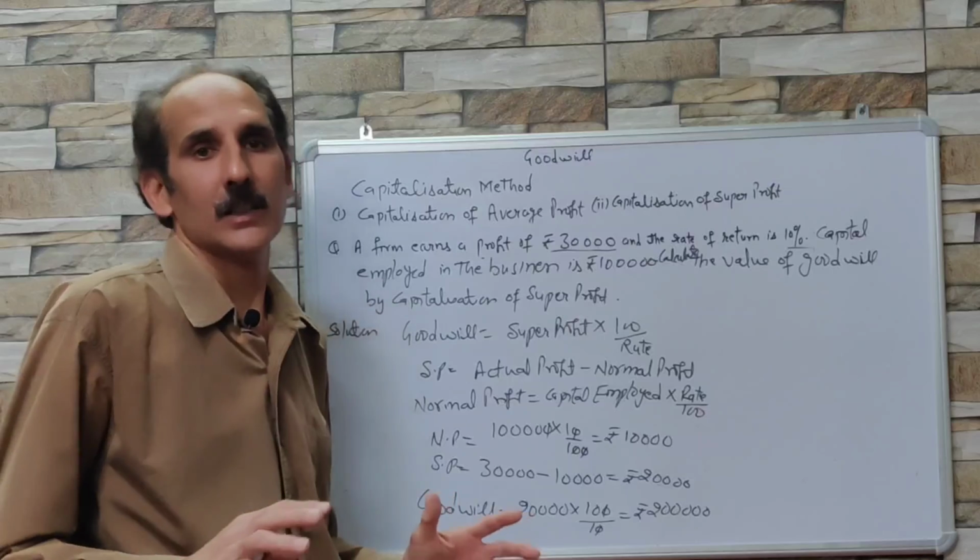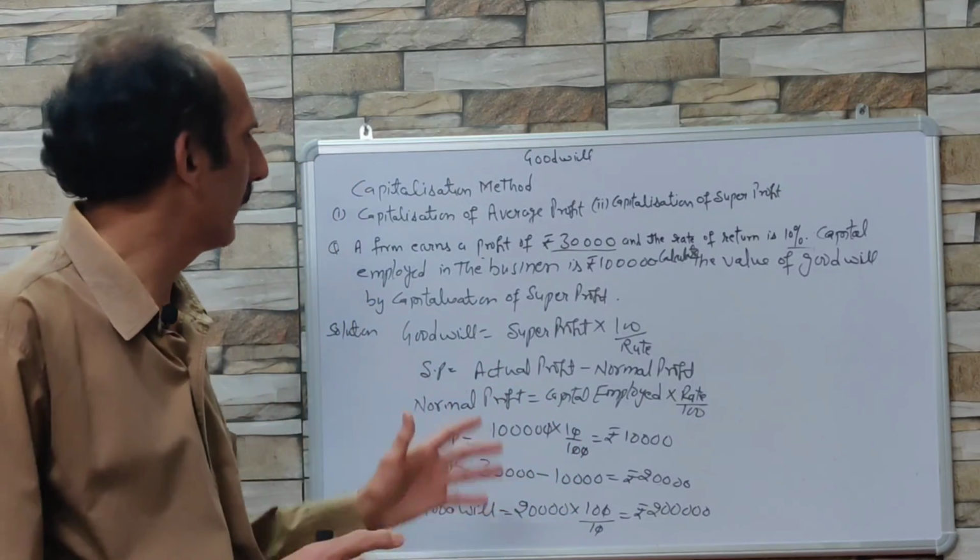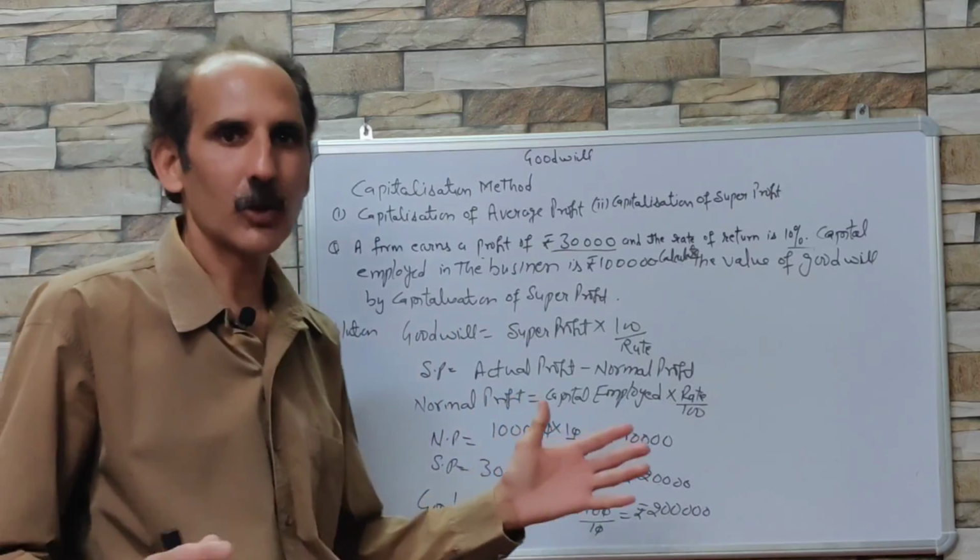So the three methods, average profit, super profit, and capitalization method, these three methods are over. These are for valuation of goodwill.